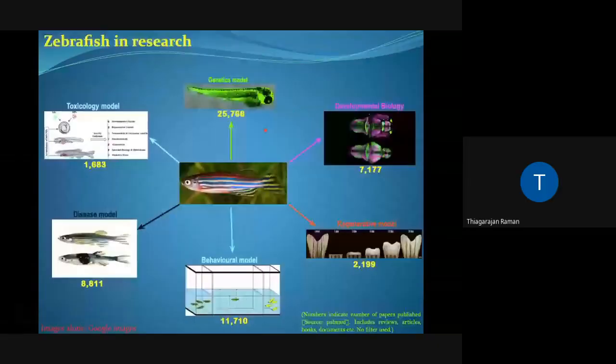This slide essentially shows the different aspects of research wherein zebrafish is extensively used, and I have just put in pictures of some of those areas. You can find these on Google Images. But what is more important is the numbers which I have presented, which represent the total number of papers that have been published in these areas using zebrafish as a model.